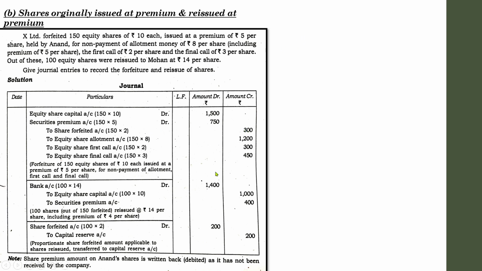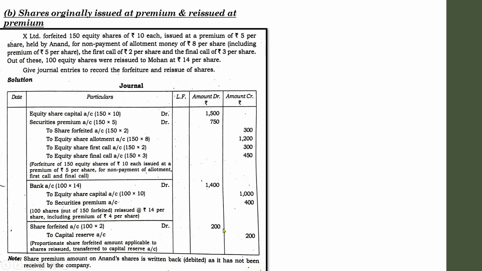See, you can't simply take this 300 here because 300 is with regard to 150 shares. The company has reissued 100 shares out of this 150, so you have to show the actual forfeiture amount with regard to 100 shares. And how are we going to find the forfeiture amount? That is very easy. Out of 300 rupees obtained with regard to 150 shares, the company has gained rupees 2 on each share, that is 300 divided by 150. So for one share the company has gained rupees 2. And how many shares were reissued by the company? 100 shares. So 100 into 2, 200.